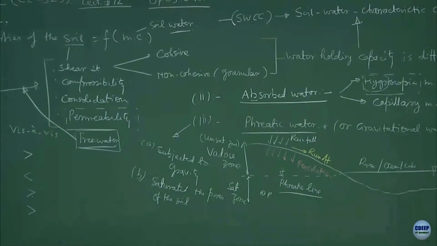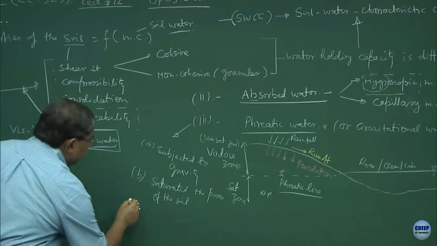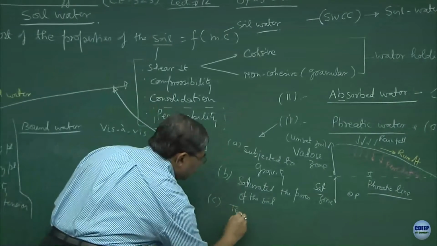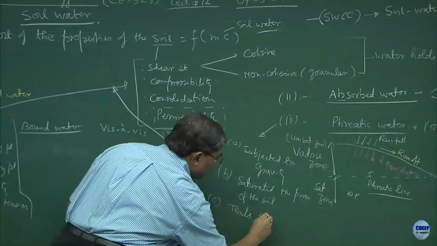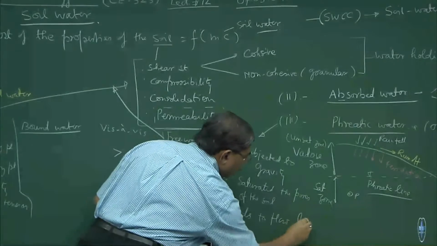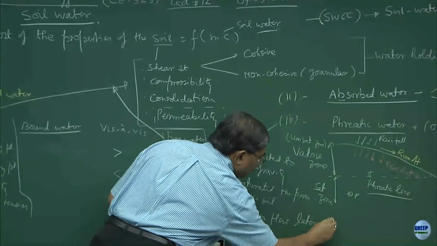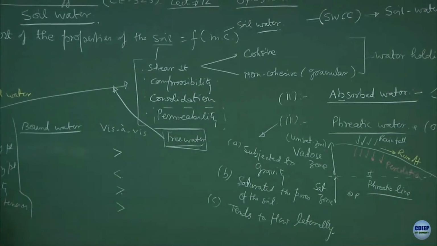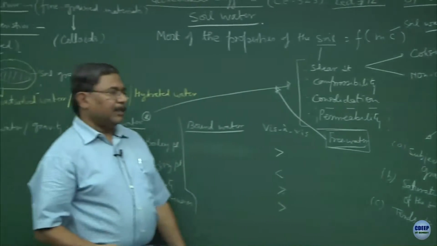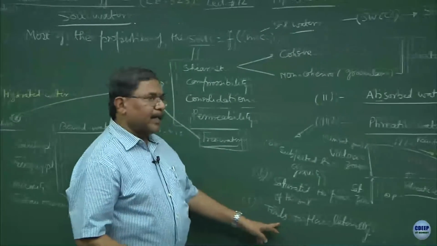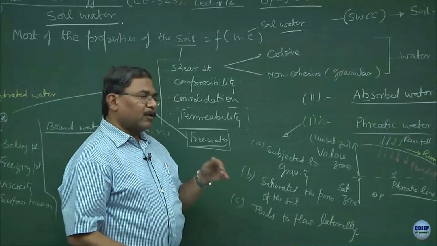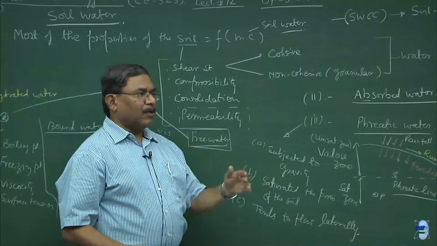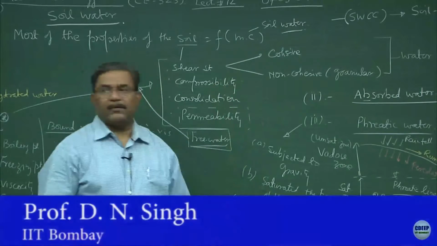Another property of the phreatic line is that it tends to flow laterally. Why? After a few days, when we talk about seepage in the soil mass, we will realize that the movement of the groundwater is always in the horizontal direction, because permeabilities are more as compared to the up and down direction.